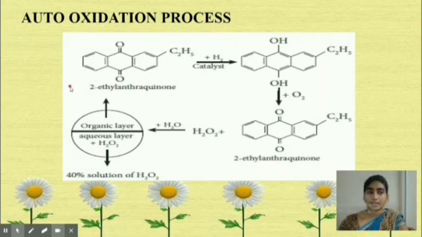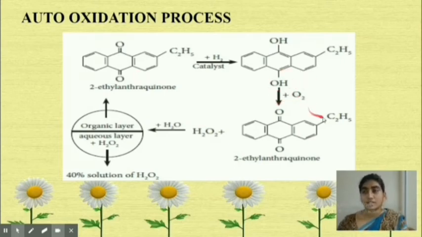The air is bubbled through the 10 percent 2-ethyl anthraquinone in benzene cyclohexane mixture. When it reacts in the presence of a catalyst and adding 2 hydrogens, what happens? Here we have a double bond, isn't it? Double bond O, double bond O. If we add one hydrogen here and one hydrogen here, what happens? Look at this reaction. It becomes OH and OH. So one bond will come in, these two bonds will go inside. Then we get this one.